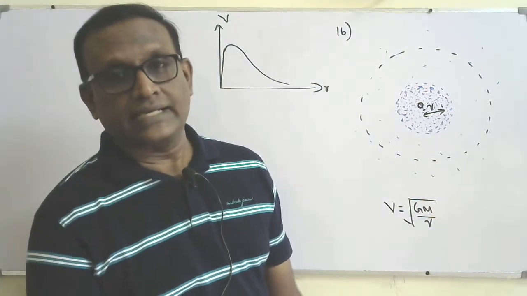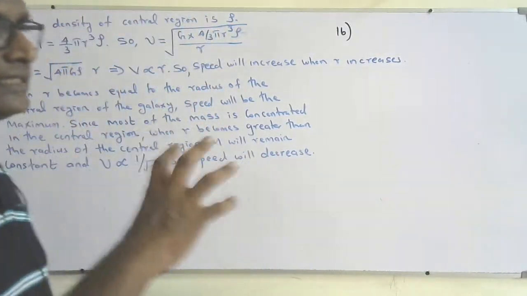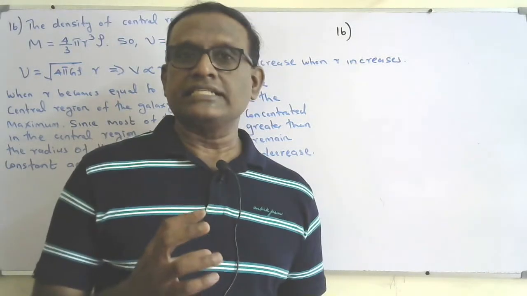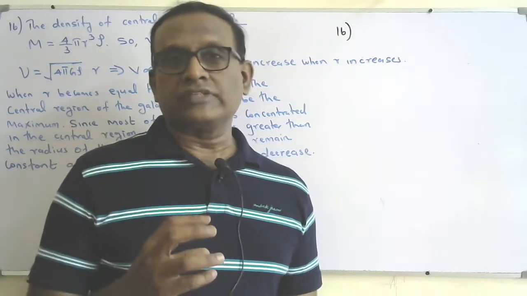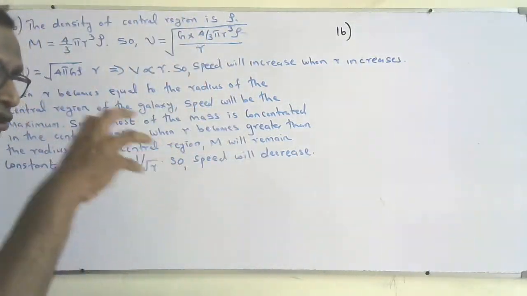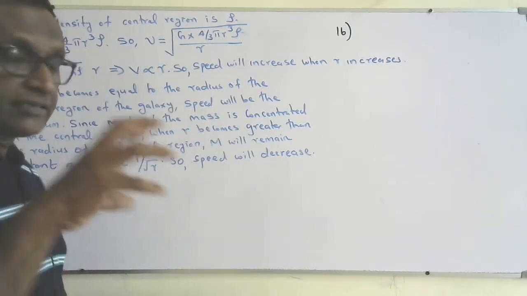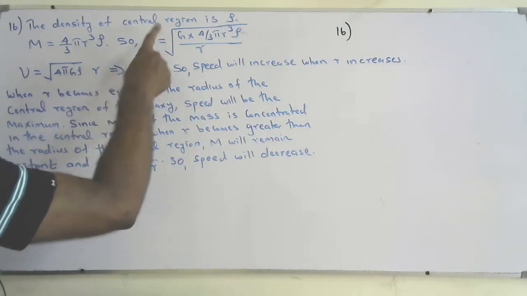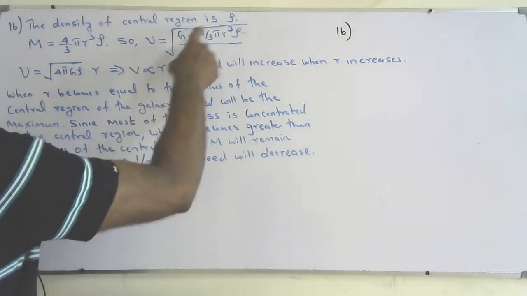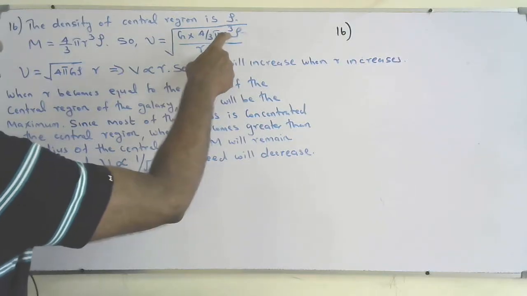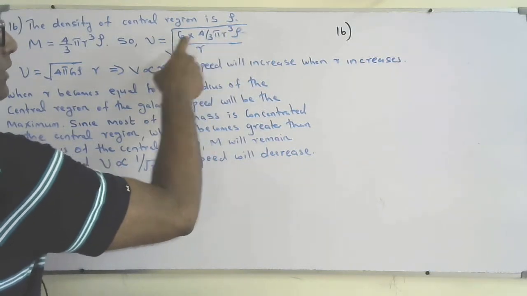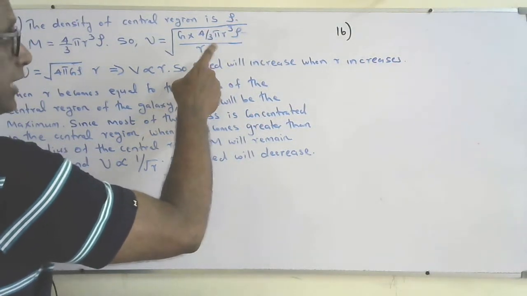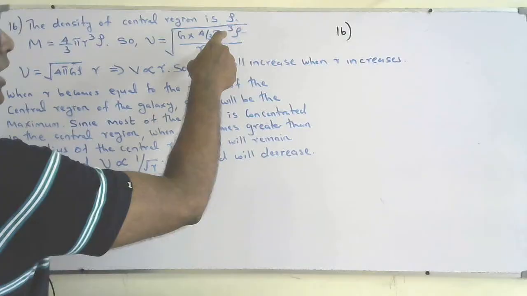So I can show like this. Within the central region, since most of the mass of the galaxy is concentrated there, and we can assume the density of the central region is constant, the mass enclosed within the central region is given by 4 by 3 pi r cube rho. So v equals square root of GM over r, they are given. So the mass is substituted over r. When you solve, G is constant, 4 by 3 pi is constant, rho is constant. r cube over r is r squared within the square root. So square root of r squared is r.